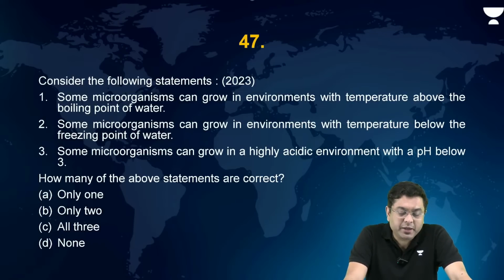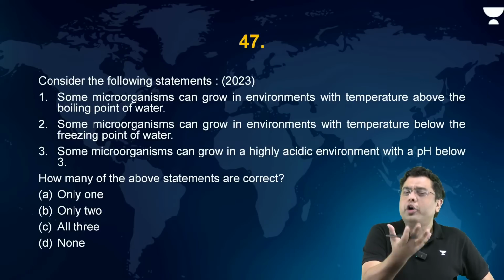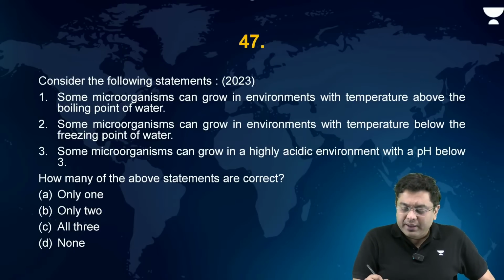How many of the above statements are correct? If you think about it, the first statement is absolutely correct. You have some microbes which are found in the hot springs and the geysers as well. They are known as thermophiles.